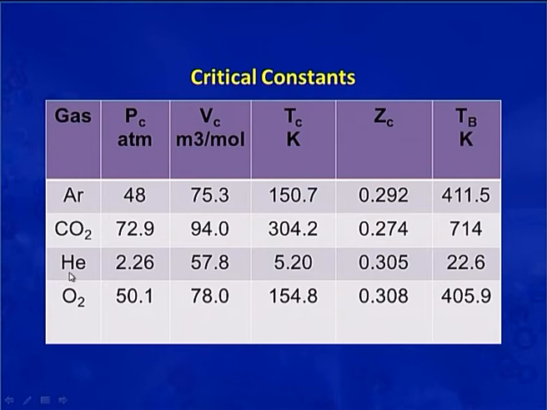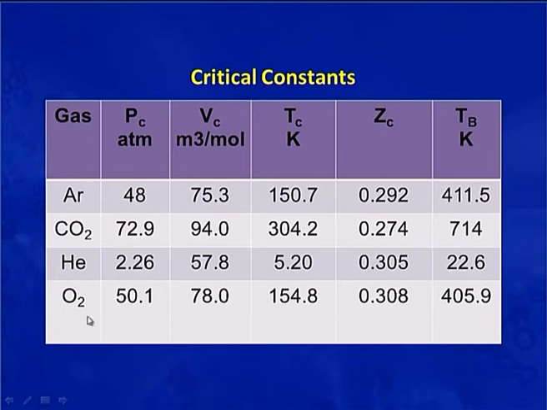Helium gas: for helium, critical pressure is 2.26 atmosphere, critical volume is 57.8 cubic centimeter per mole. Critical temperature is 5.20 Kelvin. The compressibility factor at the critical point for helium is 0.305. Boyle's temperature for helium is 22.6 Kelvin.